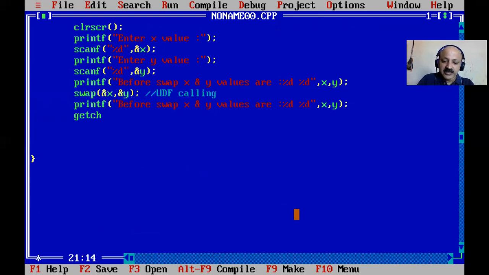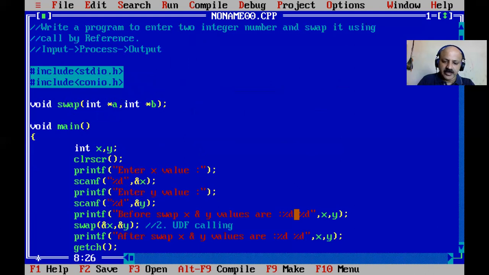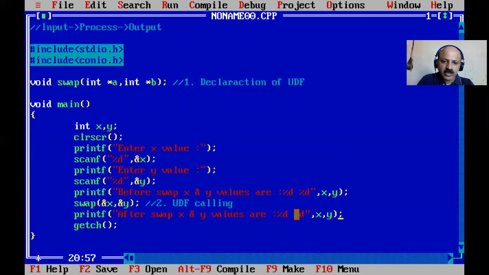So with this technique, x and y are changed because the pointer indirectly goes into that cell and changes that value. Let us check. So after, yes, here I give the after. So that is a calling. Yes, that is the second critical element, UDF calling, meaning user defined function calling, and the first element is the declaration. Yes, so declaration of UDF, user defined function, and here I write the calling of UDF.